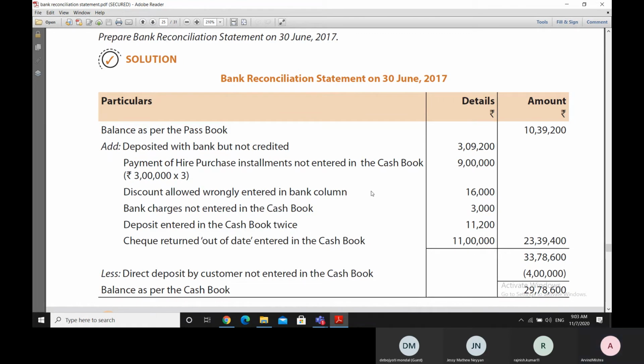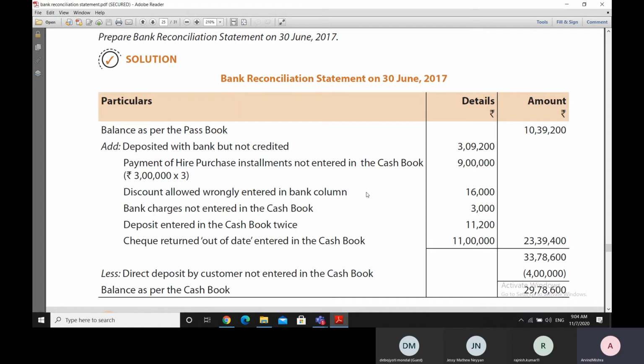So since it got entered into the bank column wrongly, the 16,000 amount got entered into the bank column wrongly, and due to this, the bank column total became more than the bank statement balance, and therefore, while moving from the bank statement balance towards the cash book balance, we'll have to add this amount of rupees 16,000, which was wrongly entered in the bank column.